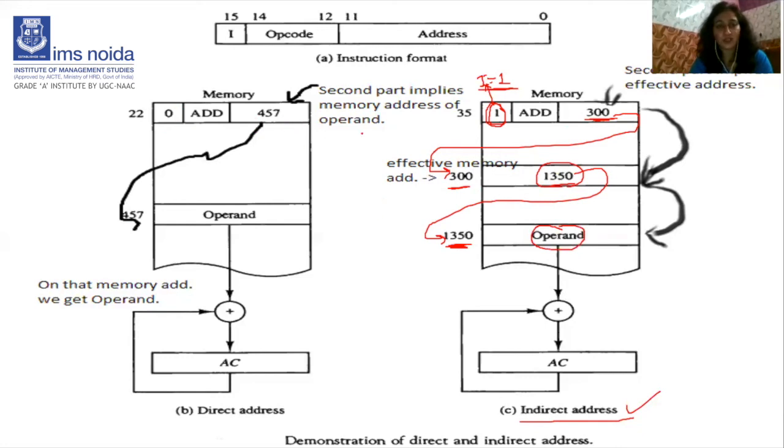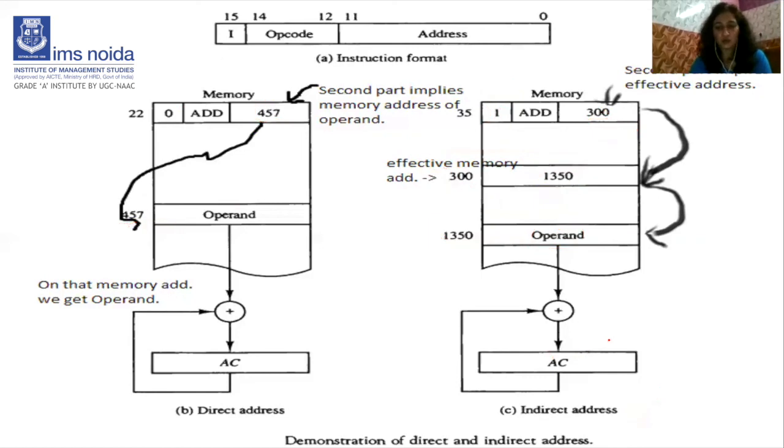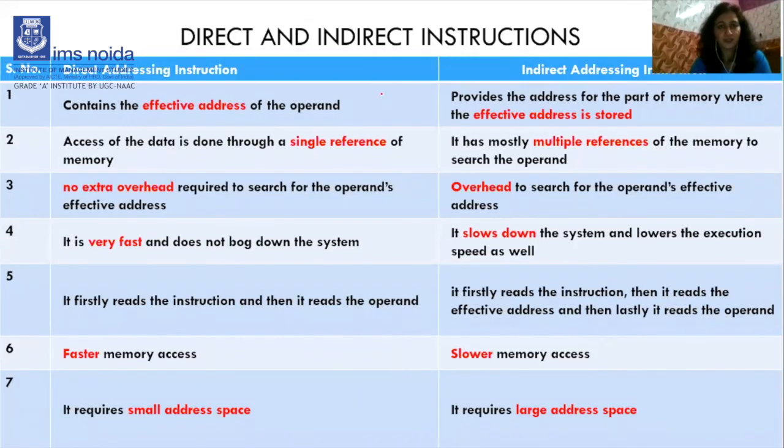To sum up, what does indirect address show? We go to a particular location and the operand is found at a single location; that is called direct. And indirect is when we move to the address 300 but it contains another address. So at that other address the operand is found, that is called indirect, and the value is added into the accumulator, right? So in the next slide we discuss the differences between direct and indirect addresses.